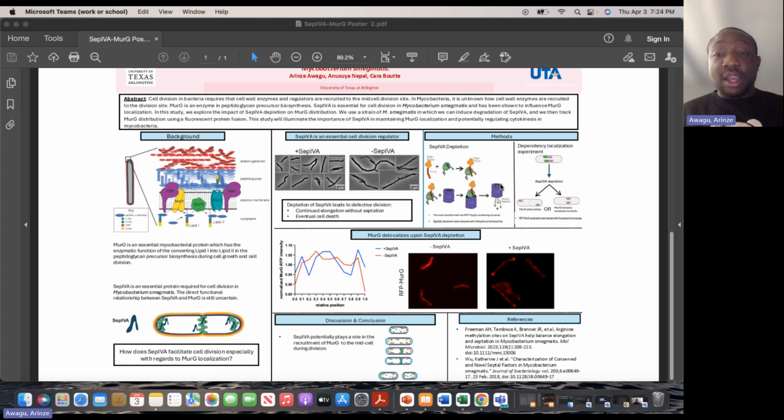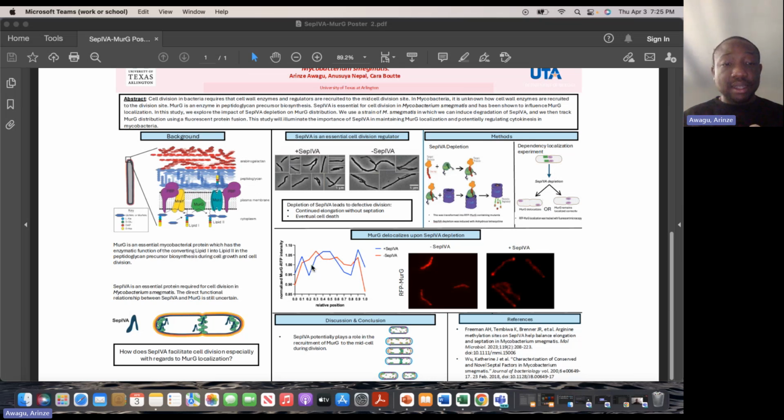We also did a dependency localization experiment, which involved a fluorescent protein fusion of MurG. So MurG was fused with RFP, red fluorescent protein, and its localization and distribution was tracked using fluorescent microscopy upon CEP4A depletion. So our results show that when CEP4A is depleted, as shown in red, MurG becomes mislocalized.